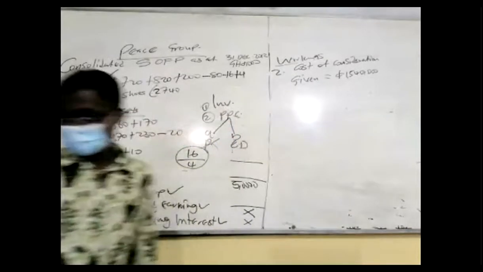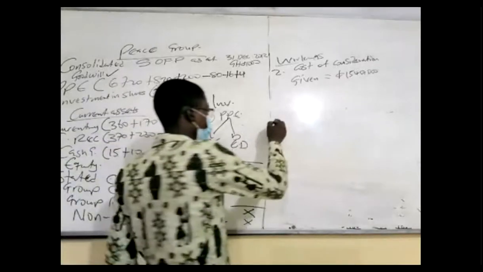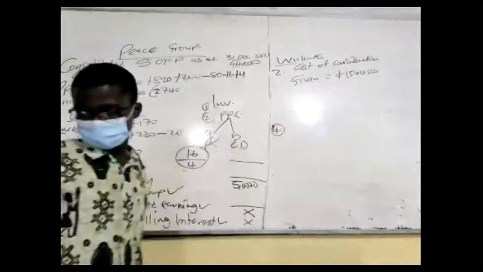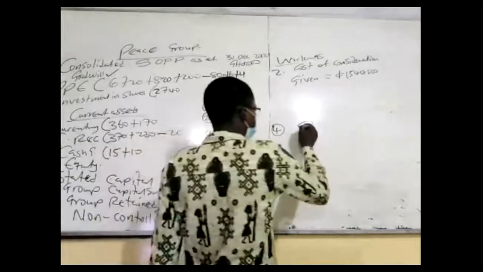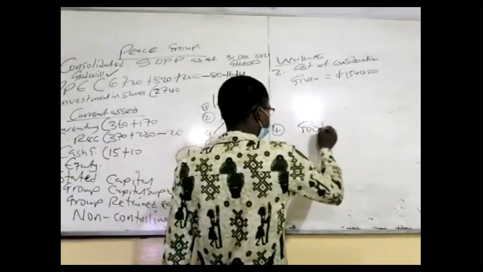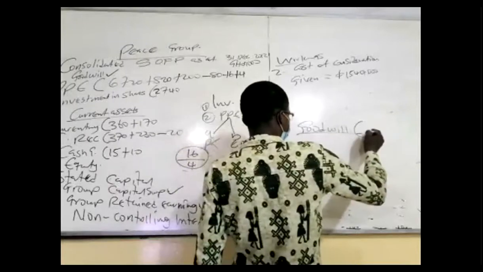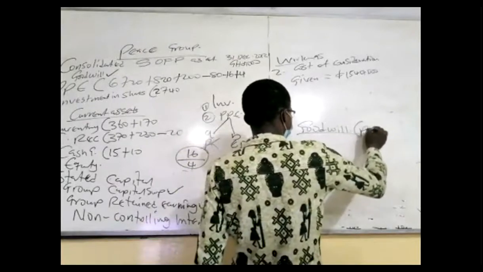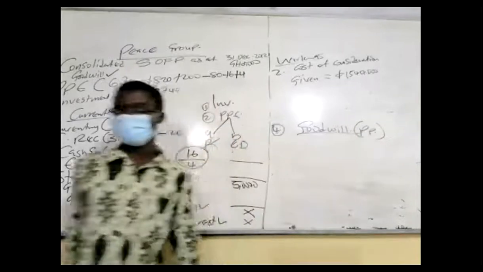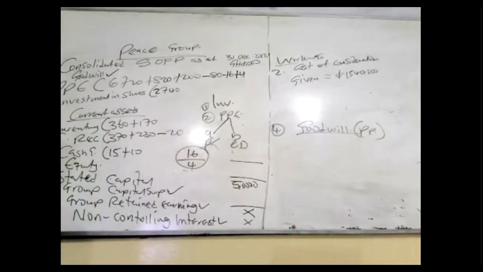Okay, so let's go. Goodwill, number 4. In the brackets, I'm using net asset method or proportionate interest method, or partial goodwill.